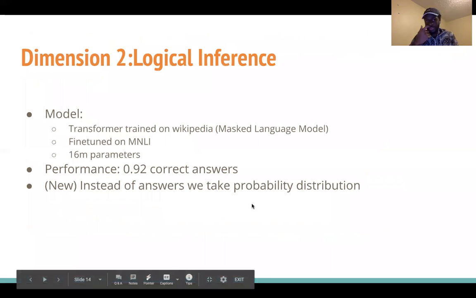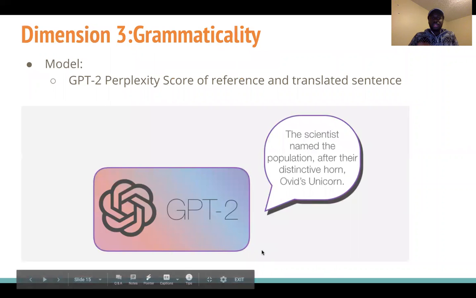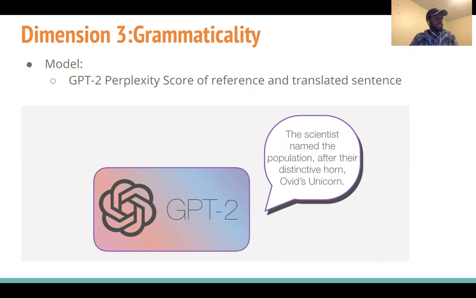So for logical inference, we take similarly a transformer and we fine-tune it on taking a candidate and a reference sentence and outputting a probability distribution on whether it thinks that the sentences are in agreement with each other or not. And for the last one, we're trying to basically understand how well written the candidate and reference sentence were. And so there we use the perplexity of a language model on the candidate and reference sentence.